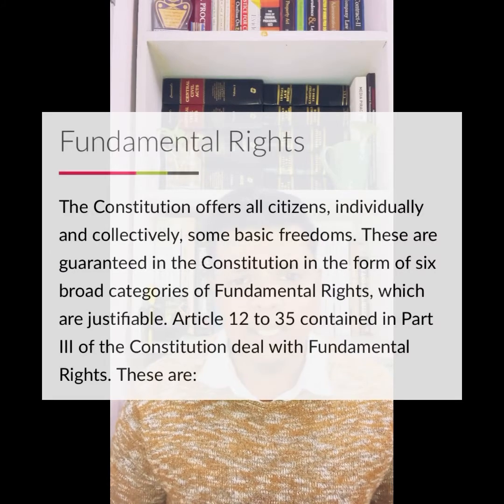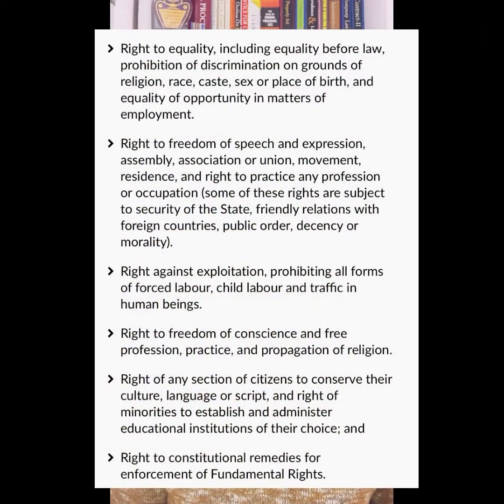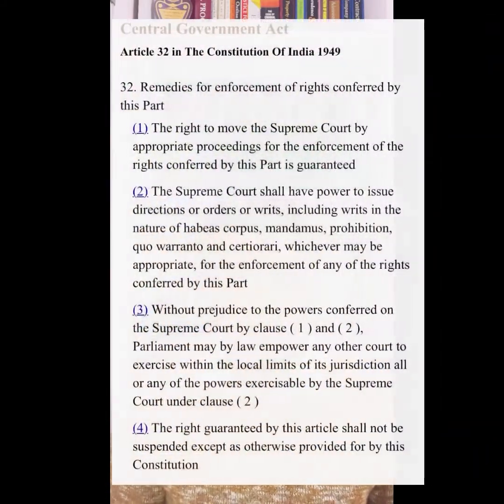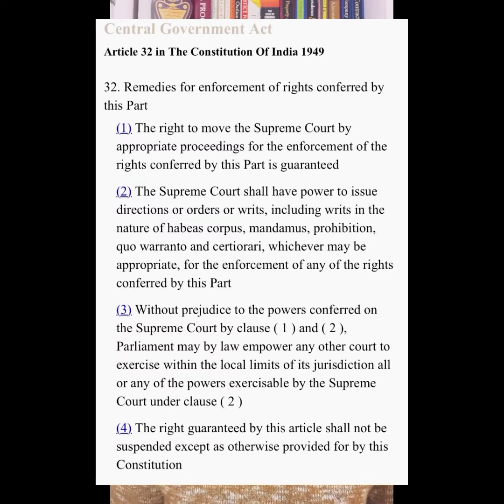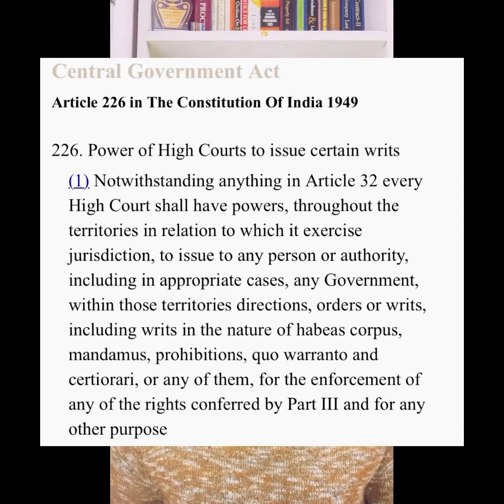First, let us understand that the Constitution of India has 25 parts, out of which Part 3 is very important. Part 3 talks about fundamental rights. From Articles 12 to 35, it contains detailed provisions on fundamental rights. And to protect and enforce fundamental rights, we have two very important articles: Article 32 and Article 226. Article 32, which is found in Part 3, is in itself a fundamental right, and it gives power to the Supreme Court to issue 5 different kinds of writs to protect fundamental rights. Article 226 empowers the High Court to issue 5 different kinds of writs to protect fundamental rights.